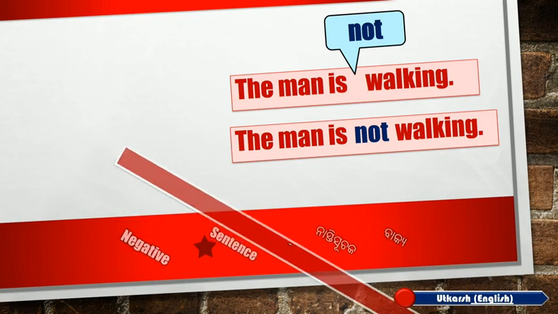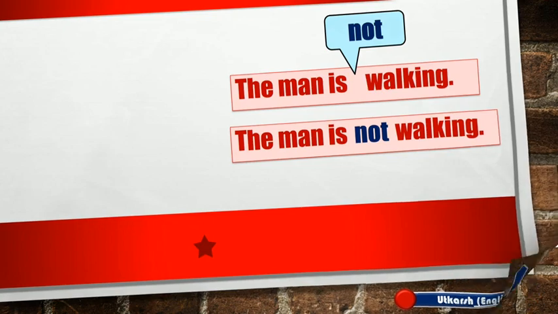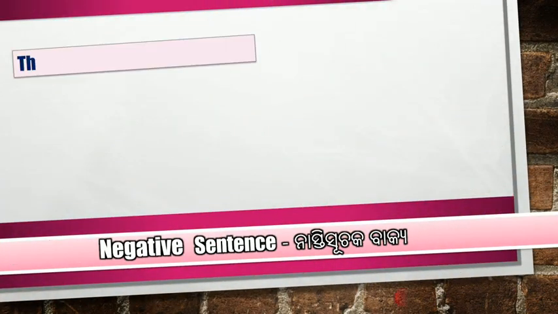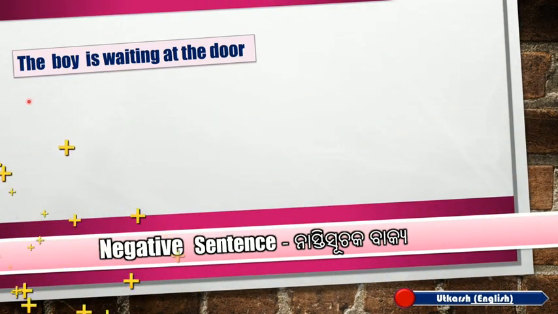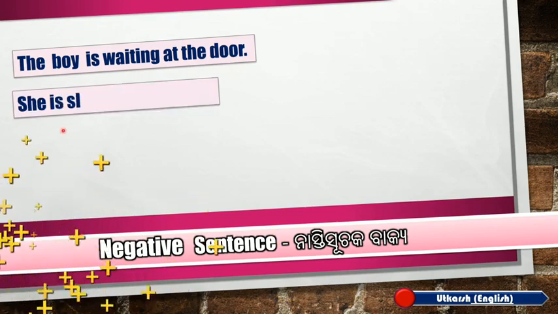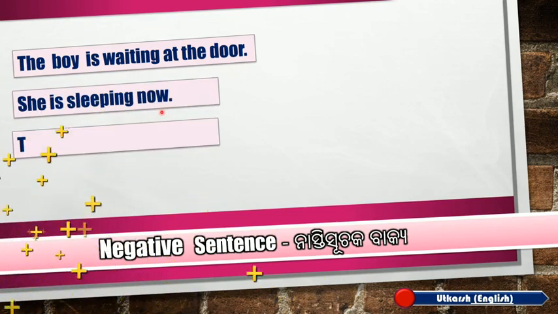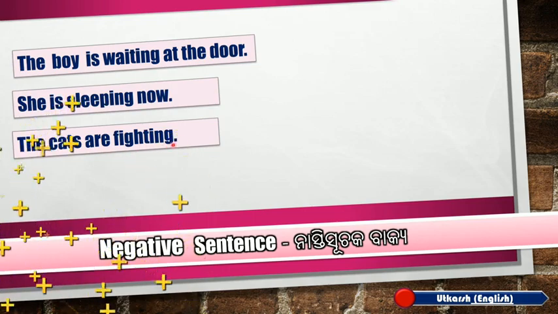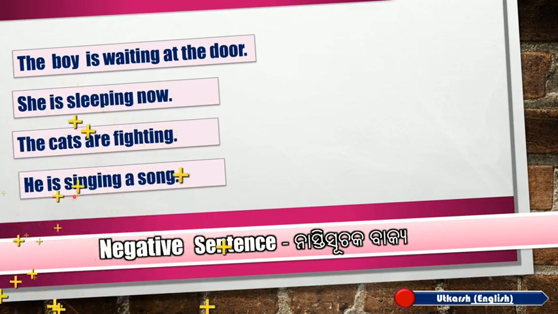Can you make these sentences in present progressive form negative? The boy is waiting at the door. She is sleeping now. The cats are fighting. He is singing a song.